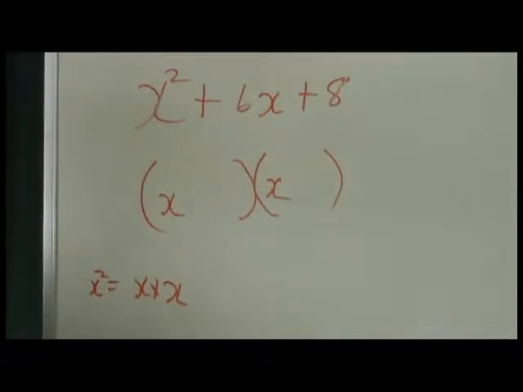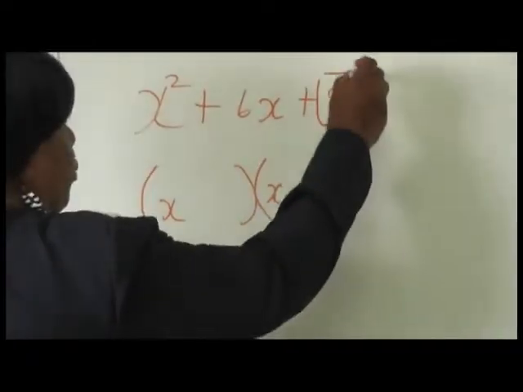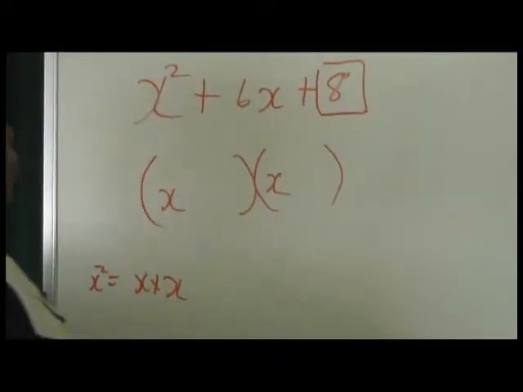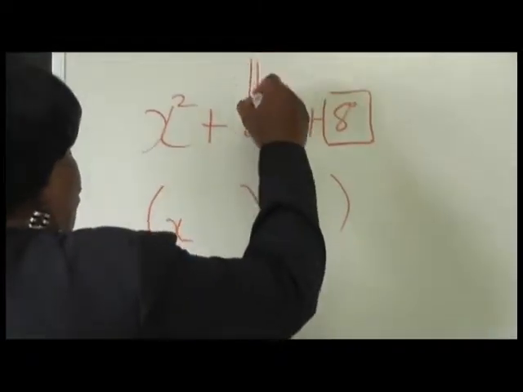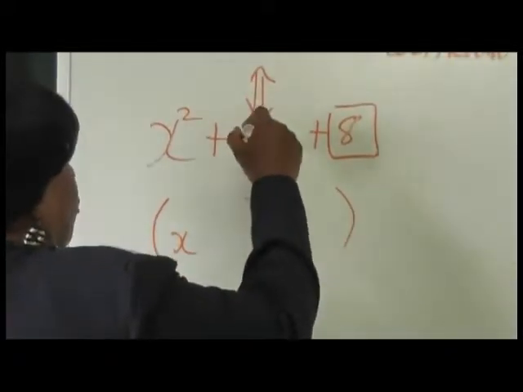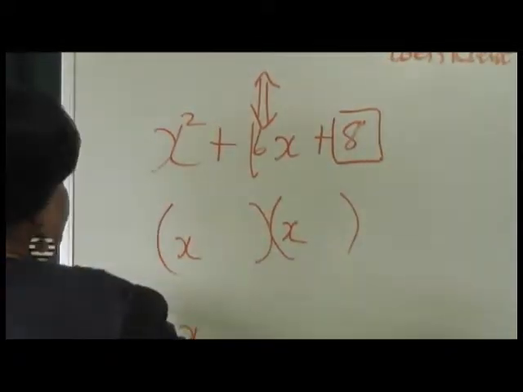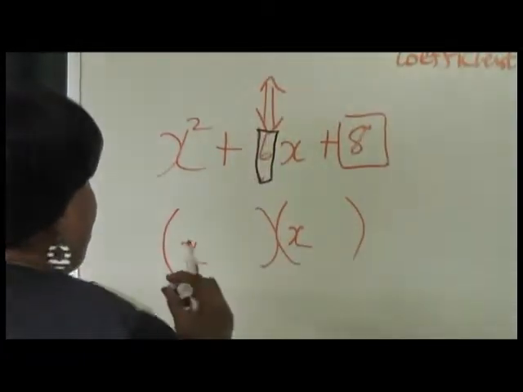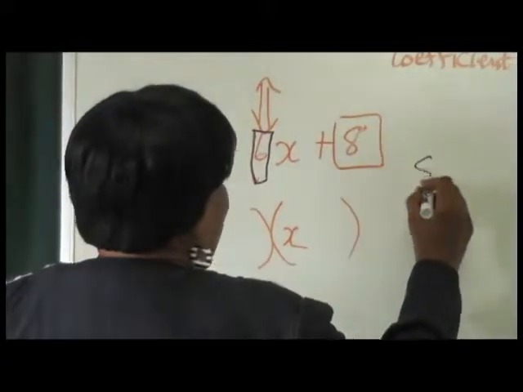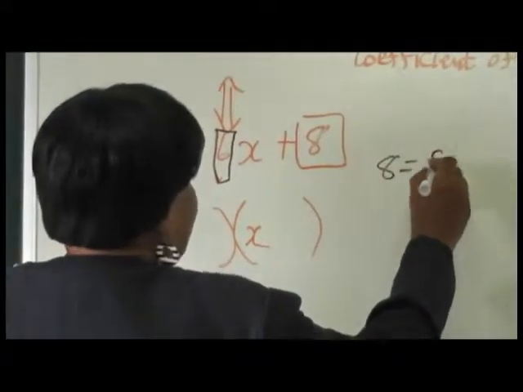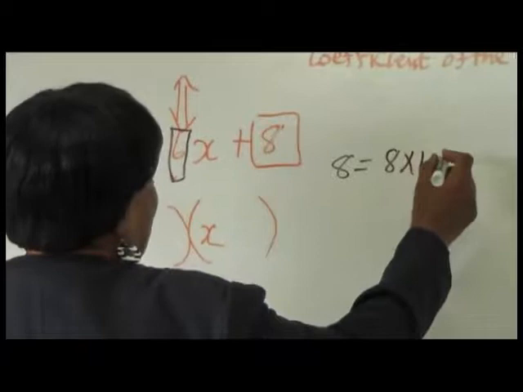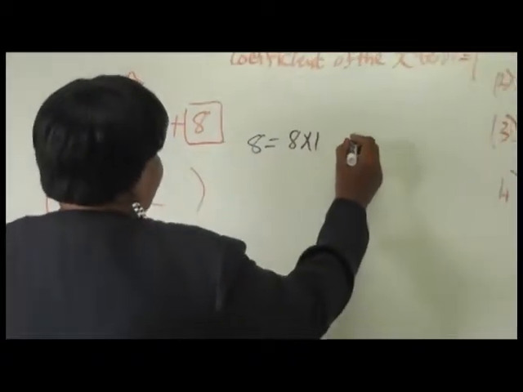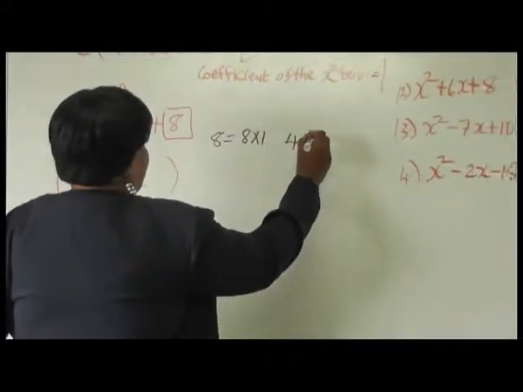Then which is our other concern? The next concern is the constant term, because we want the factors of that term, which would give us back the coefficient of our middle term, which is 6, okay? We're looking for the 2 factors of 8 multiplied together, if when we add or subtract them, we're going to get 6. And this time we shouldn't be worried too much because this is positive, right? So when it's positive, we can get that.